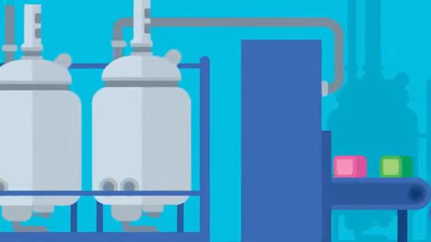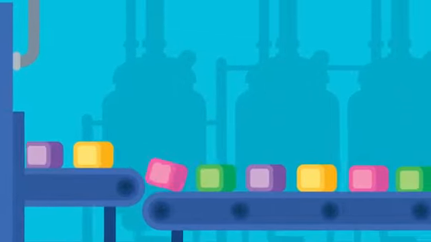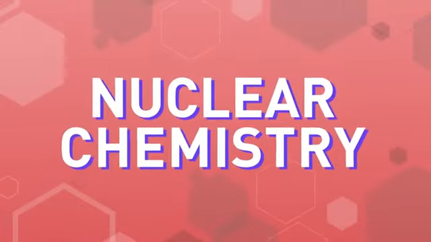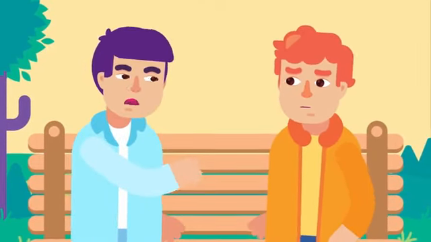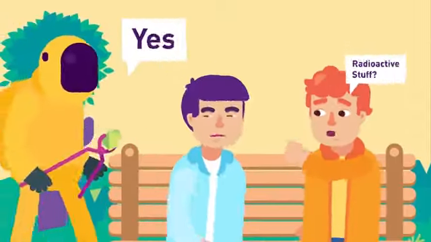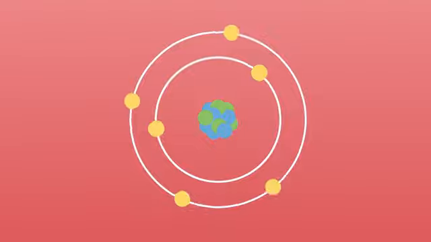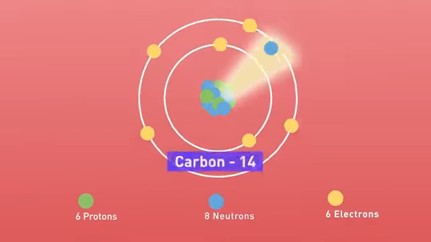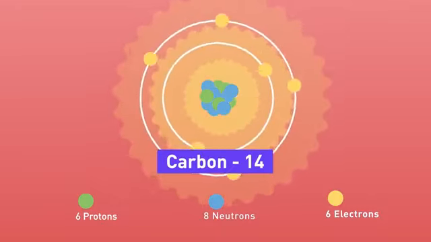Industrial chemistry. Industrial chemistry is the branch of chemistry which applies chemical and physical processes towards the transformation of raw materials into products that are of benefit to humanity. Nuclear chemistry. While the common perception is that nuclear chemistry involves only the study of radioactive nuclei, it is much more interesting than that. Nuclear chemistry is the study of the chemical and physical properties of elements as influenced by changes in the structure of the atomic nucleus.